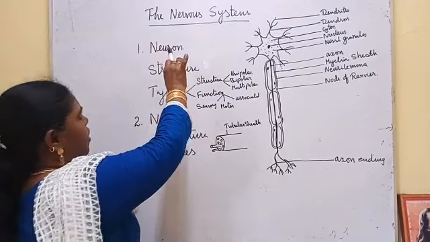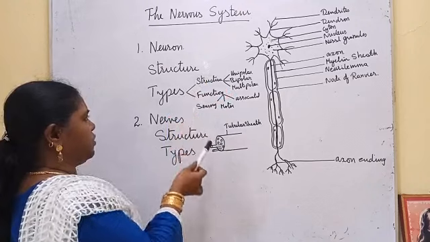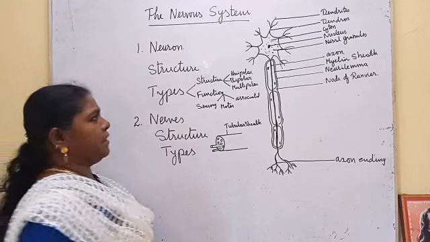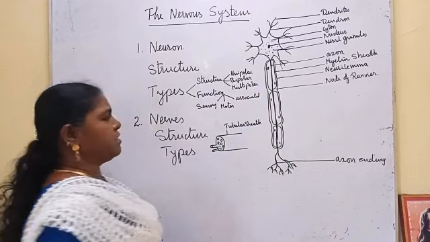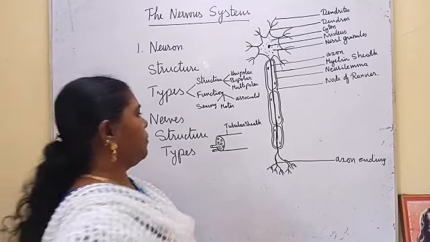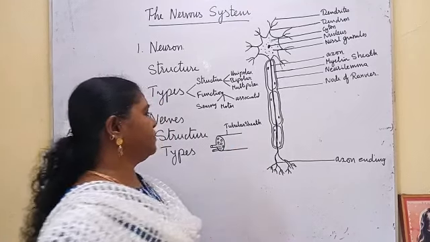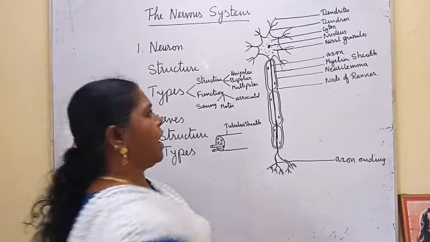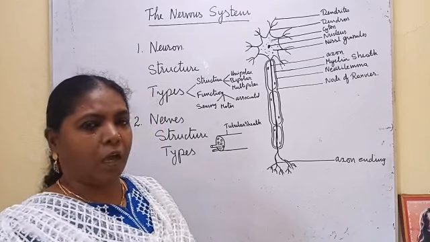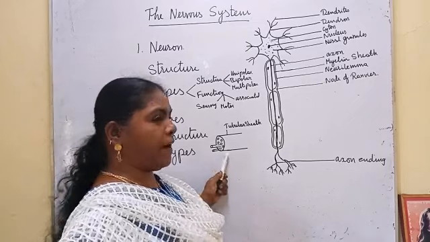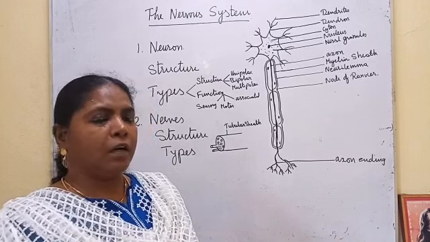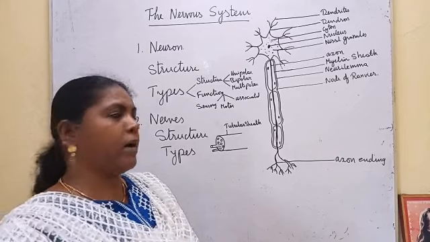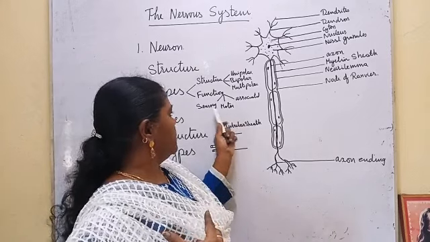Okay, so we have seen what neurons are, the structure of neuron, and types of neuron on the basis of structure and function. Now, what are nerves? The axons of the neurons bundled together by a tubular sheath are called nerves. Nerves are bundles of axons of the neurons. Sometimes this bundle may contain only motor neuron axons, and sometimes it may contain only sensory neurons.